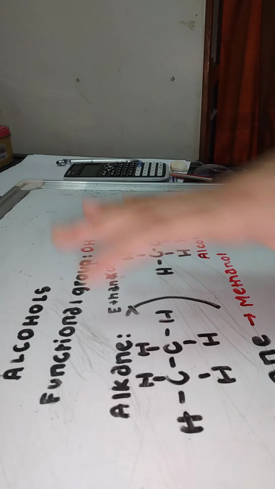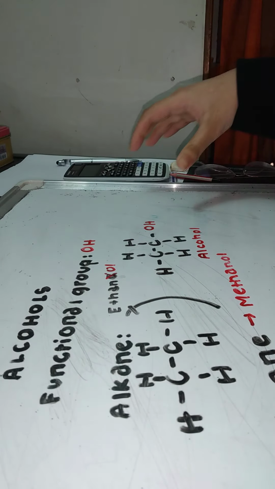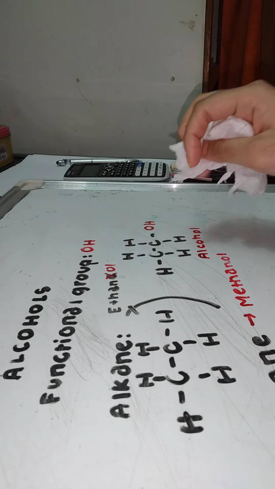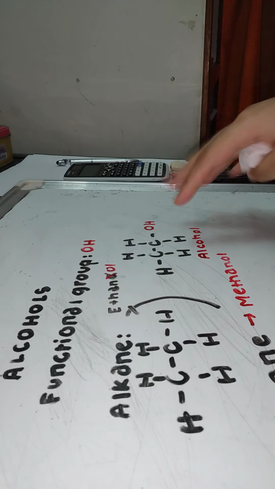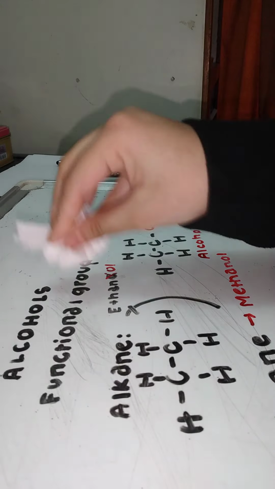Now it's important to know some basic alcohols. So I will give you guys a chart with methanol, ethanol, butanol, like this. Functional group is OH, the alkane, and the relation of alcohol with alkane. That's it here.